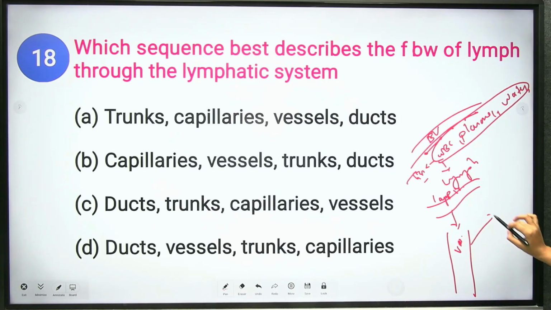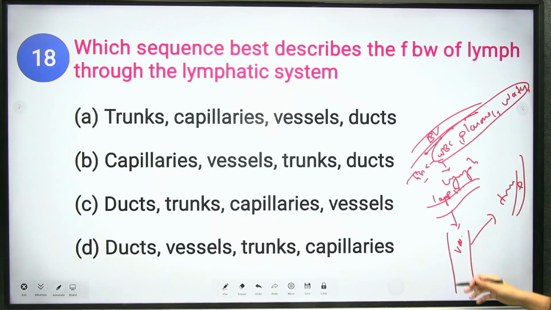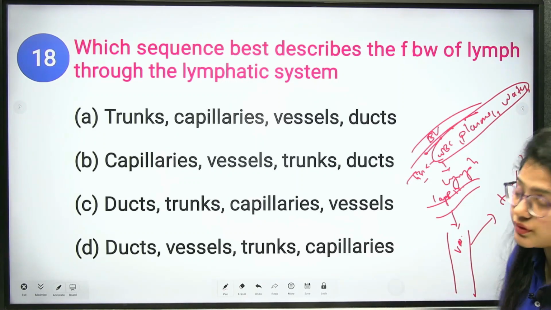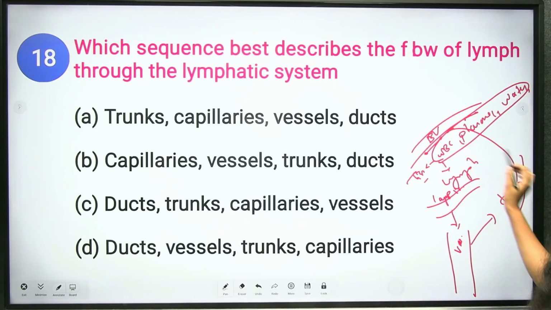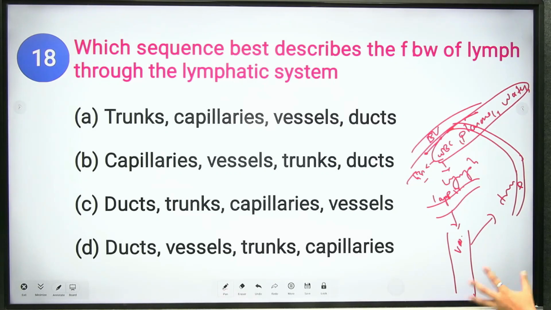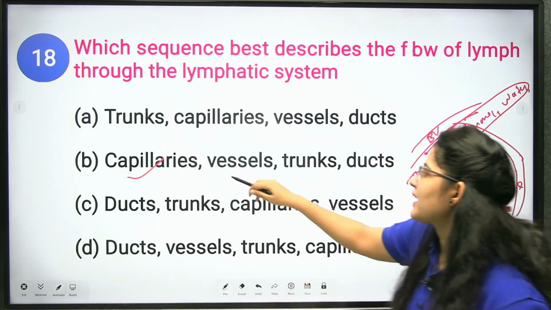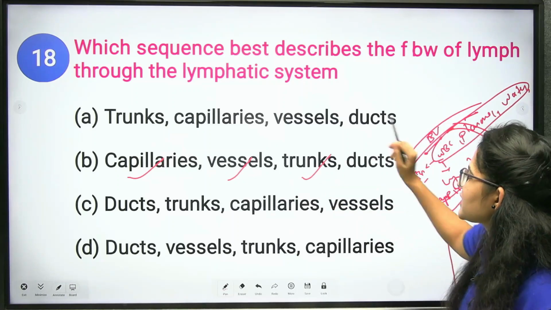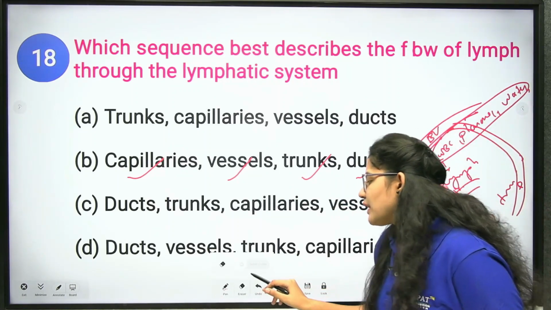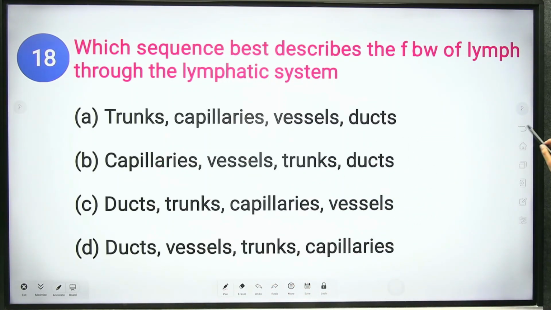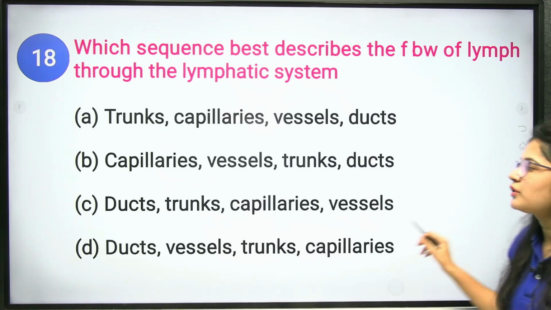From the vessels it gets transferred to the trunks, and from the ducts this lymph, after filtration by the lymph nodes, gets transferred to your blood vessels again. So, what is the process? First is capillaries, next vessels, next trunks, and last the ducts, which transfer your lymph to your blood.